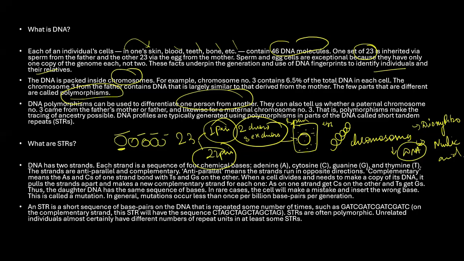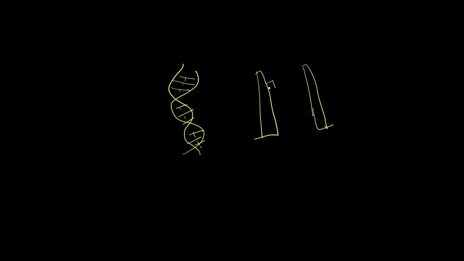Now what are these short tandem repeats? We'll understand this. DNA has two strands. Each strand is a sequence of four chemical bases. Please understand, this is a little bit of a scientific way to understand this. I'll go to this. See, this is how the DNA looks. And here you have these kinds of things, connected like this. Basically there are four chemicals, you can say. If I separate it and make it like a ladder like this, removing this and this on the other side, it looks like a ladder.